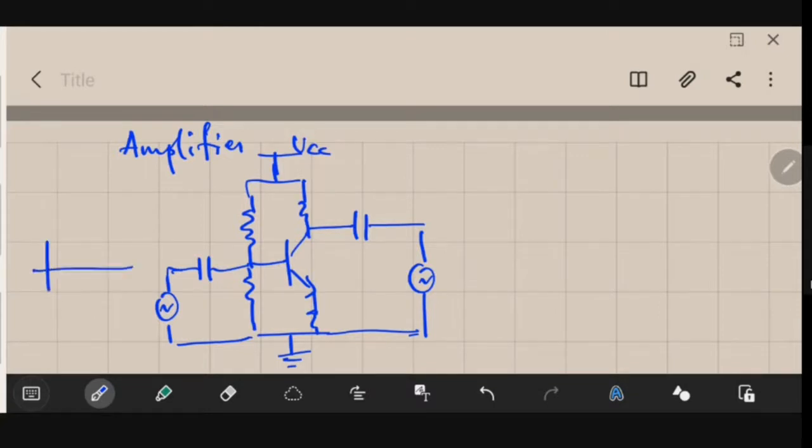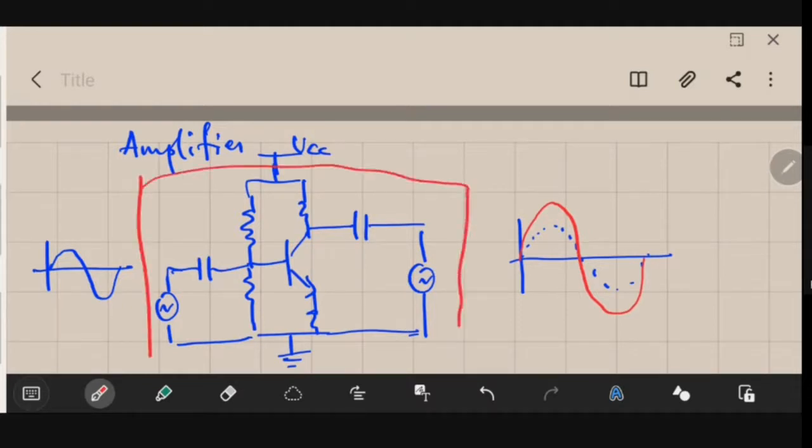Yes, what is its job? They're used to increase the power, the strength of a signal, right? So let's say this is the signal that we give as input to this. Okay, so what will we get as output? So let's say this is the amplitude of our original signal. The signal that we will be getting will be something like this. Okay, the strength of the signal is increased. So who increased the strength of this signal? Obviously this circuit was responsible for it.